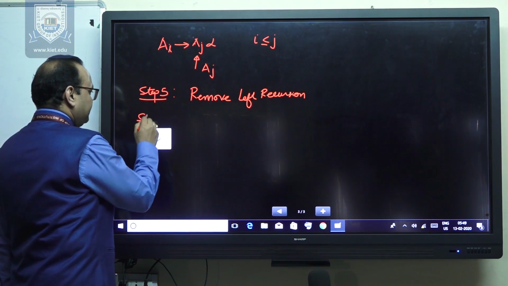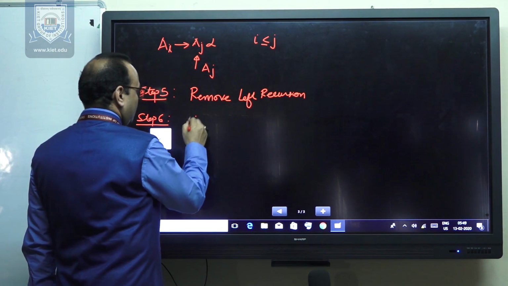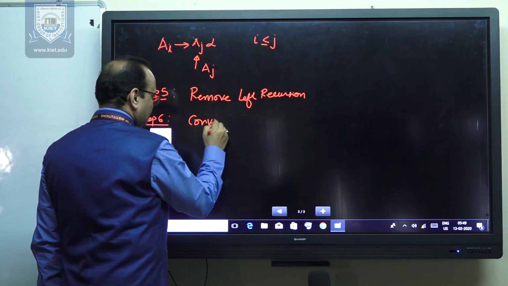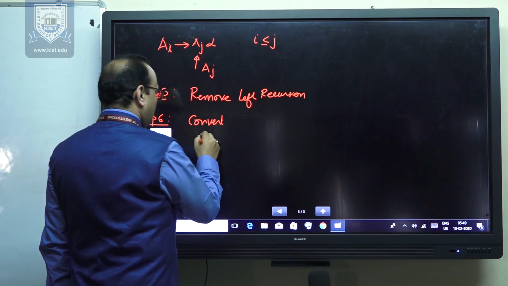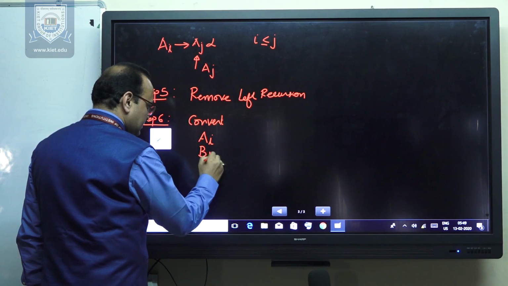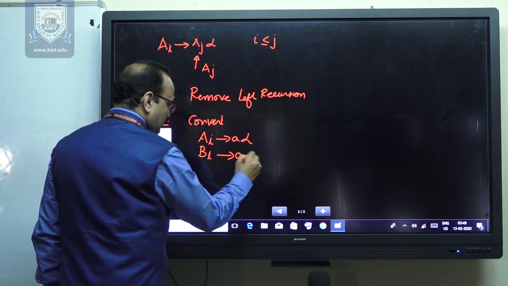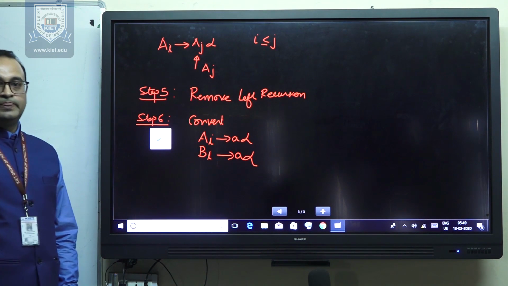And in step 6, convert all variables of the grammar in this form.